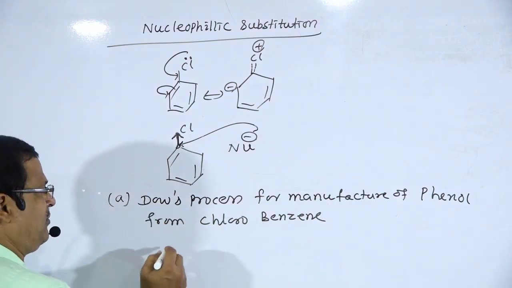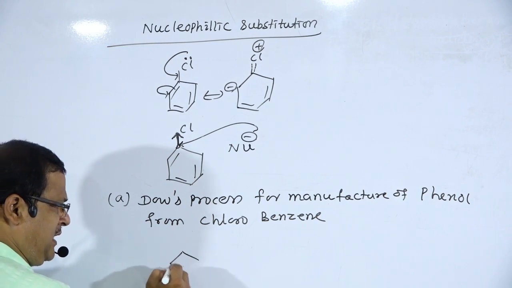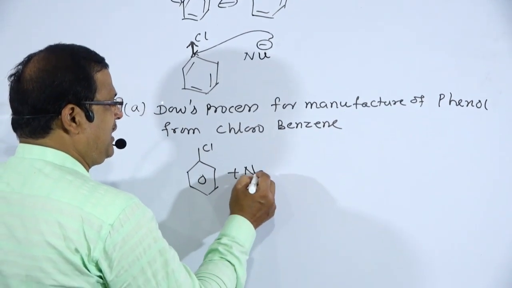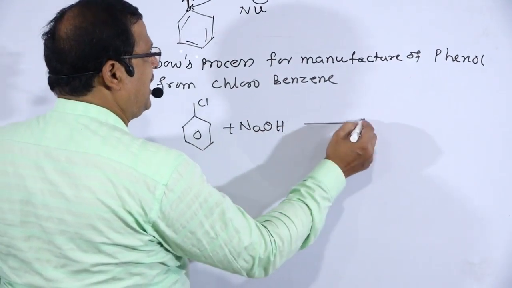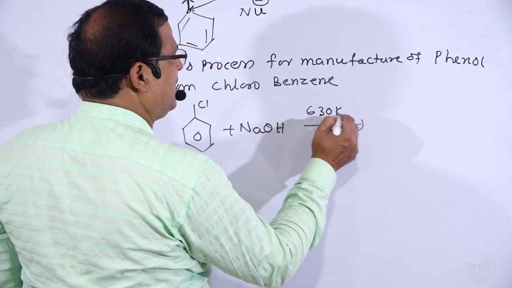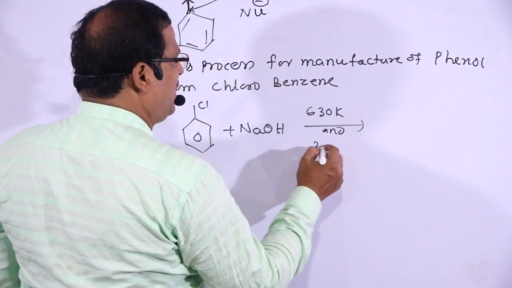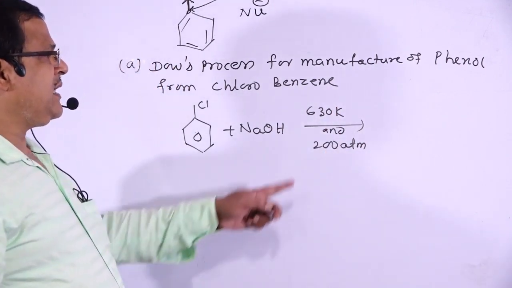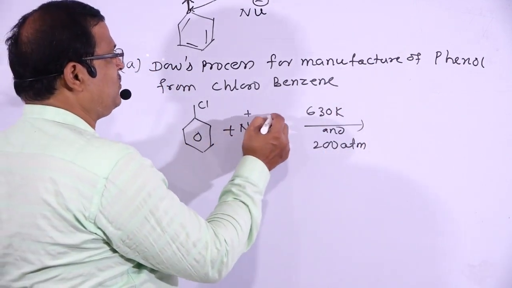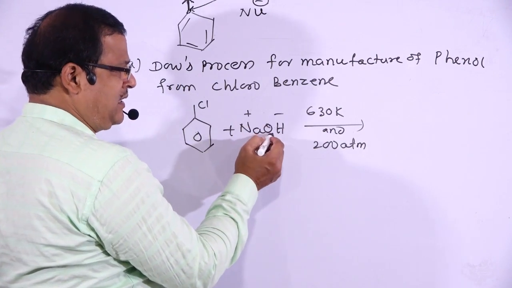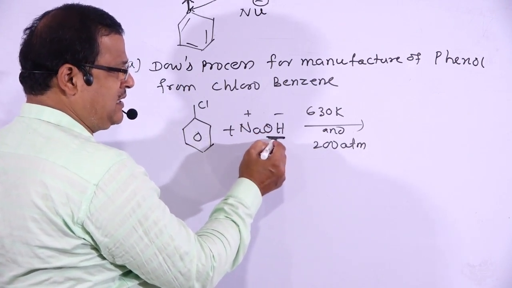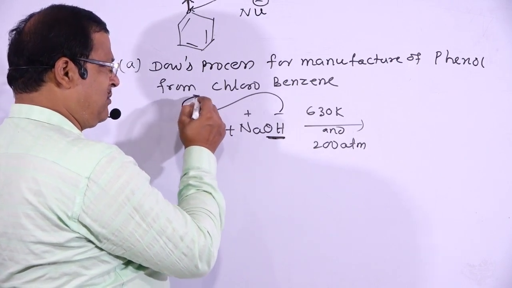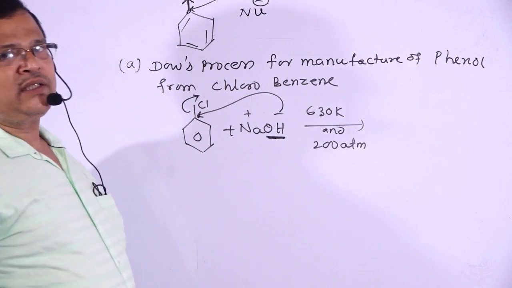For example, chlorobenzene is treated with NaOH at 630 Kelvin and 200 atm pressure. Mark the drastic condition, 630 Kelvin. This is Na plus OH minus. OH minus is treated as the nucleophile. So that will attack this point, and this chlorine atom is replaced by the OH group.